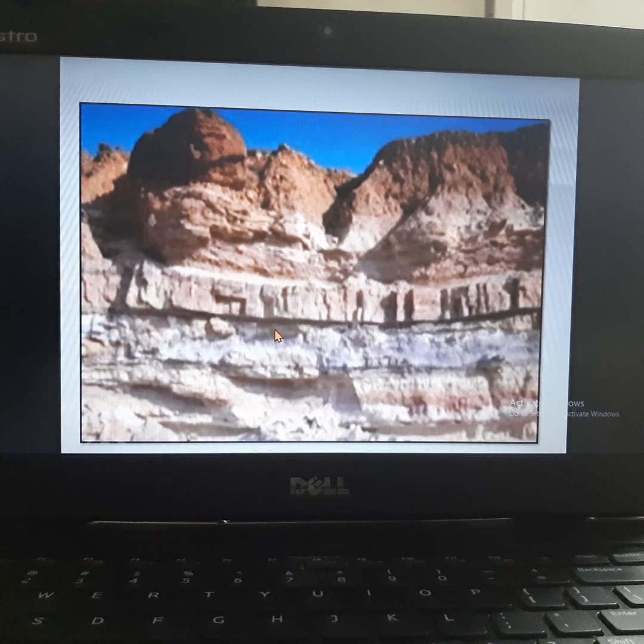So here we can say that due to the mixing of so many different types of rocks or the mountain, due to the weathering, erosion, deposition, compression, and the last formation is the sedimentation of the rocks. So here we can see the layers of the rocks. So this is a sedimentary rock.